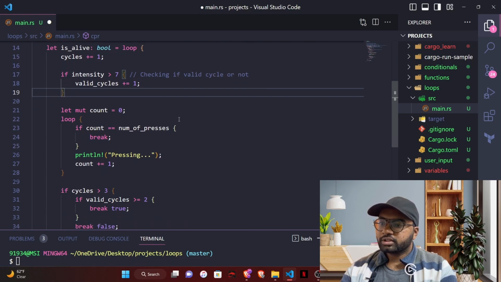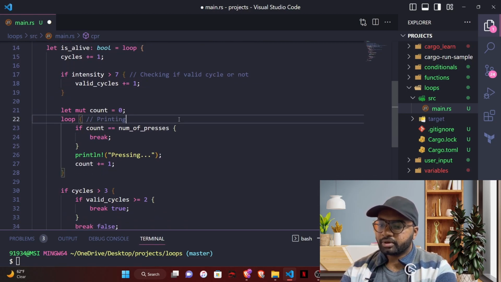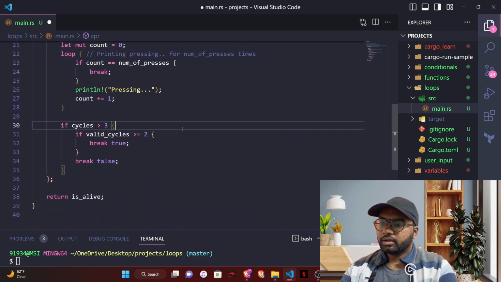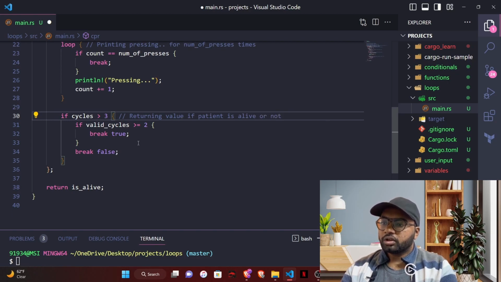Later what we are doing is, in this loop, pressing for number of presses times. So for the number of presses times we are pressing. Here we are returning a value if the patient is alive or not. If the valid cycles are greater than or equal to 2, then the patient is alive. Otherwise, the patient is not alive.